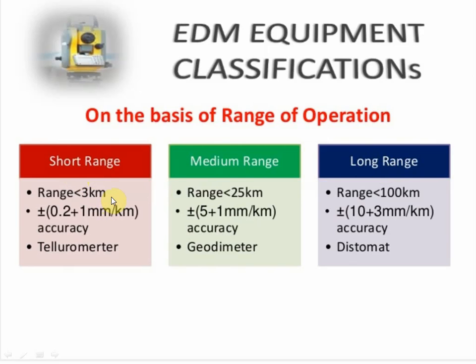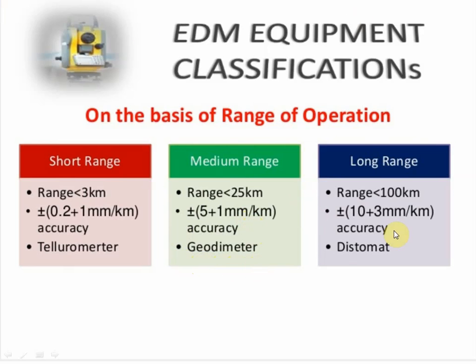In short range, you can measure a distance of less than 3 km with plus or minus (0.2 + 1 mm per kilometer) accuracy, and that instrument is called the tellurimeter. Another one is medium range, where the distance is measured up to 25 km with plus or minus (5 + 1 mm per kilometer) accuracy, and that instrument is called the geodimeter.